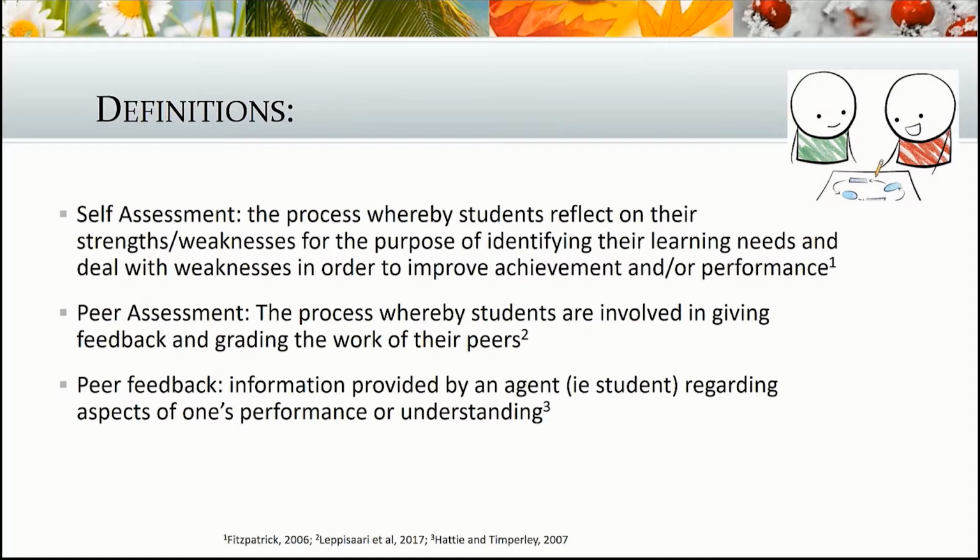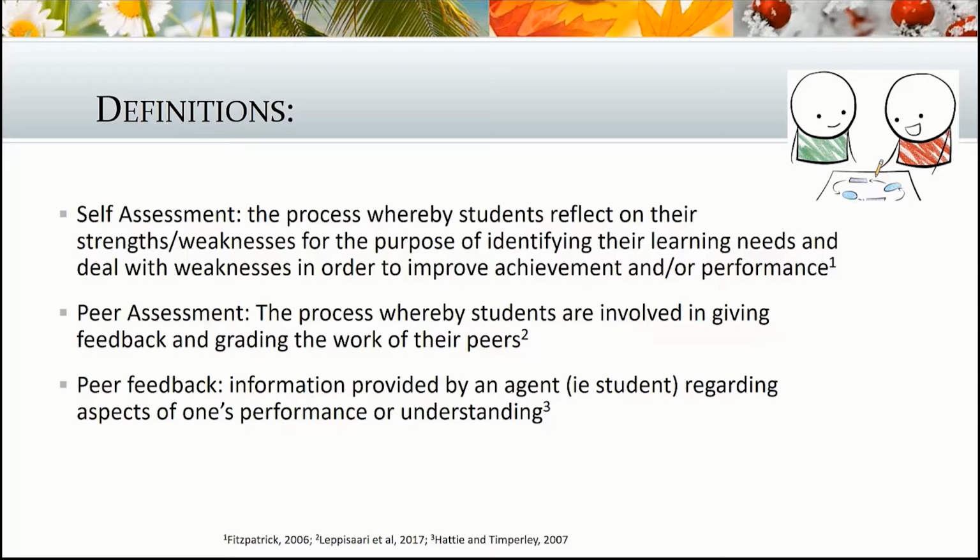So just to give you a bit of background before we talk about how I implemented self and peer assessment in my own course: self-assessment is the process whereby students reflect on their own strengths and weaknesses for the purpose of identifying their learning needs and deal with their weaknesses in order to improve achievement and/or performance. Peer assessment is the process whereby students are involved in giving feedback and grading the work of their peers. Now, grading doesn't have to be a necessary or required part of peer assessment.